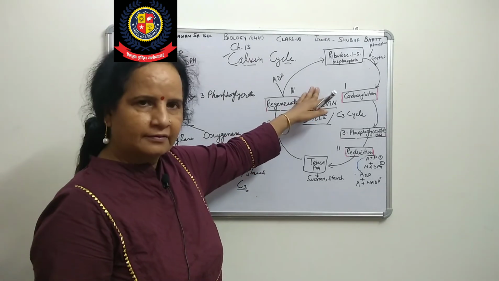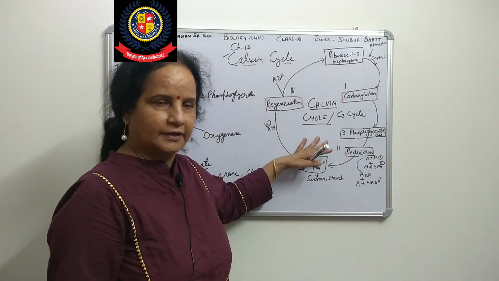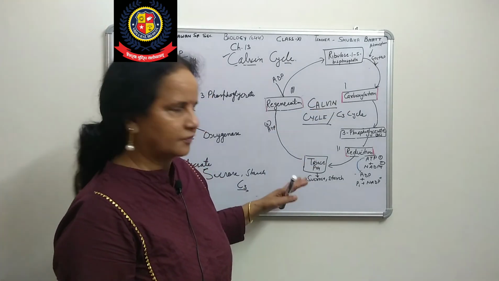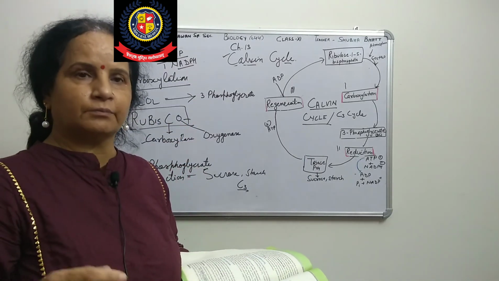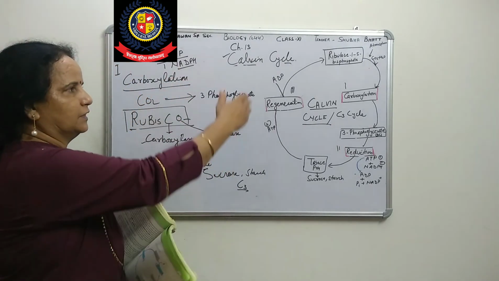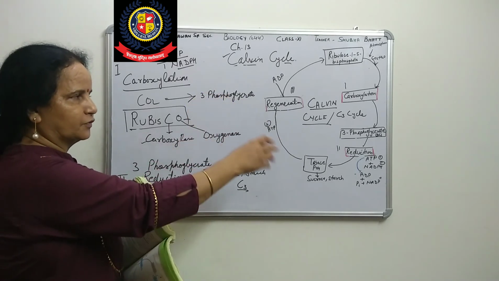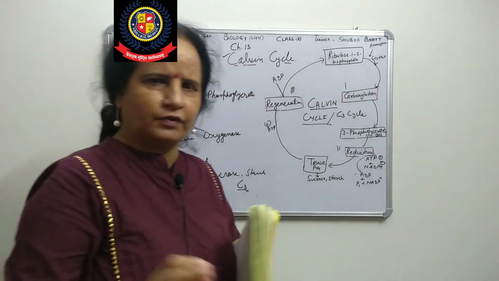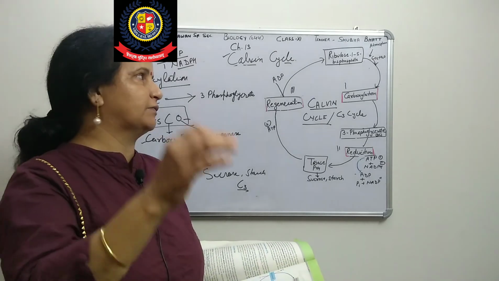Otherwise, beta, in your 11th class syllabus, it is like this. The form I have taken from your NCERT. Otherwise there are more steps, but at this stage you will learn this cycle, and you have to learn it. Sometimes the question may be to describe the Calvin cycle. So we have to write all these headings and points: where the energy is used, where the ATP is used, where the NADPH is used, where CO2 comes from, what Rubisco is. All this you should know so you can describe it. But when it is only to draw the Calvin cycle, just draw it.